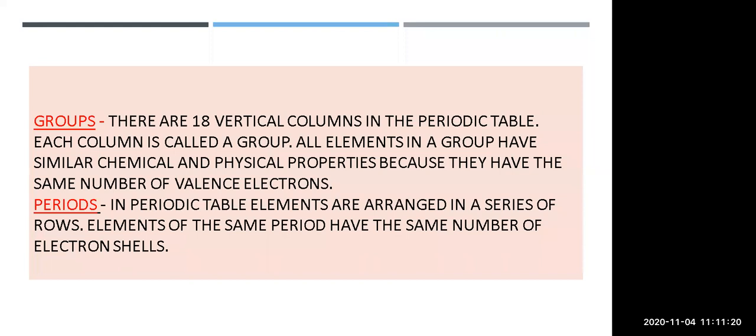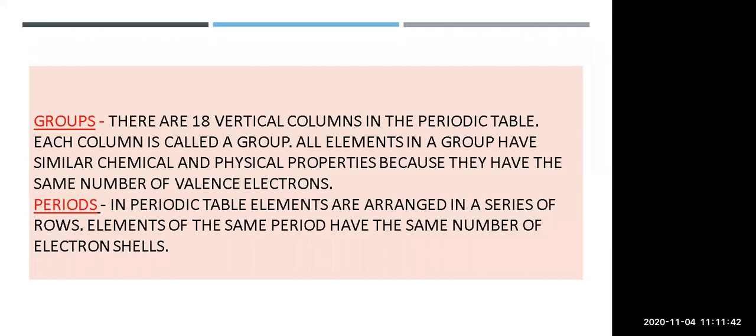There are 18 vertical columns in the periodic table. Each column is called a group. All the elements in a group have similar chemical and physical properties because they have the same number of valence electrons. Both the chemical properties and the physical properties are similar.